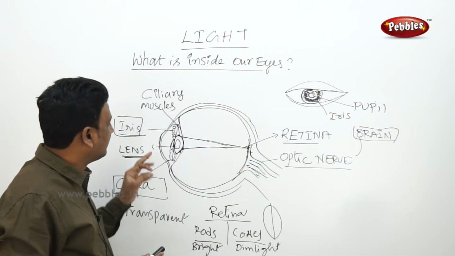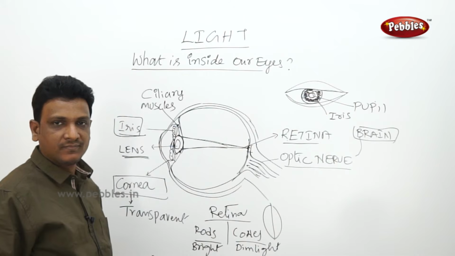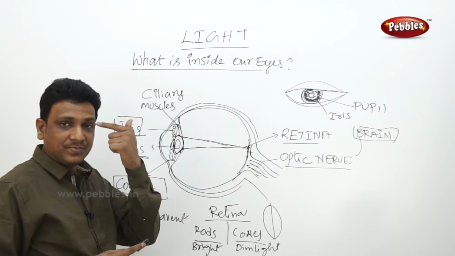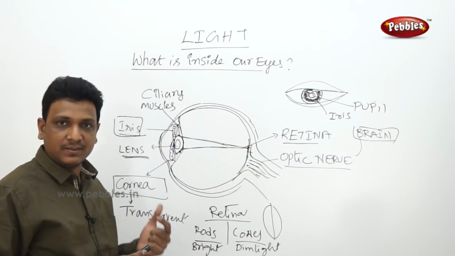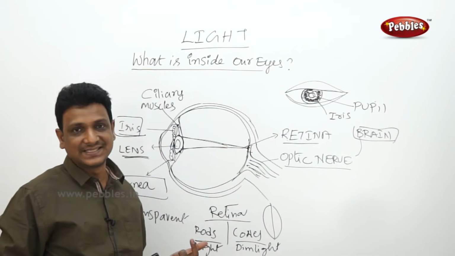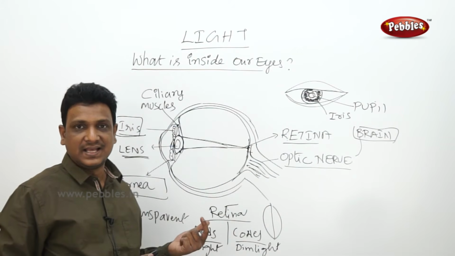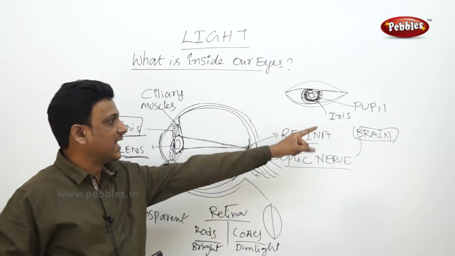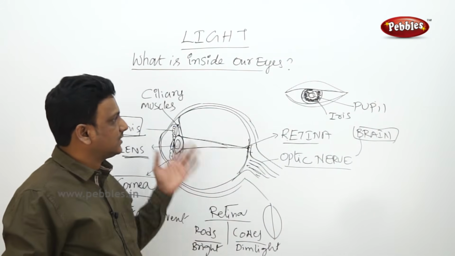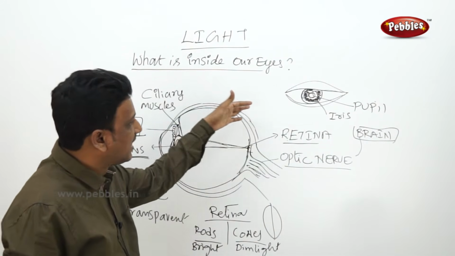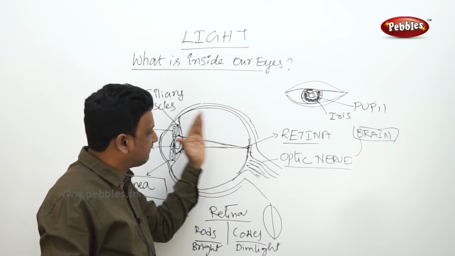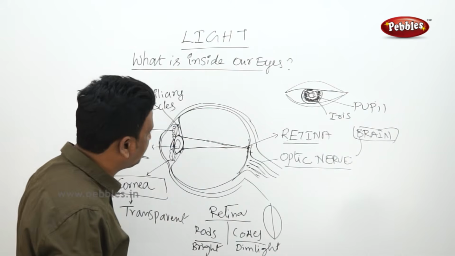The iris has a certain color. If you look at a person's eyes, the eyeball is white, but the colored center part differs. Some people have brown eyes, some black eyes, some green, blue or gray eyes. The color is because of the color of the iris. It is genetic, so people have differently colored irises and thus differently colored eyes. This is how the apparatus of the eye functions.